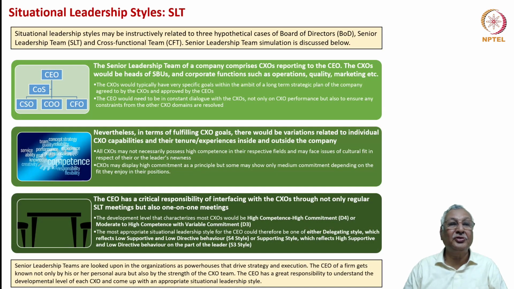Now let's look at this situational leadership style. As I said, senior leadership team comprises the CXOs, the CSO, COO, CFO, CHRO, for example, and at times supported by a very senior chief of staff as well. The CXOs would have very specific goals. They are collaborative because they are part of the large leadership team which is looked upon for developing the growth of the company. But at the same time, they also have their internal checks and balances.